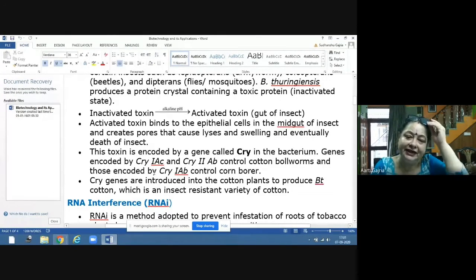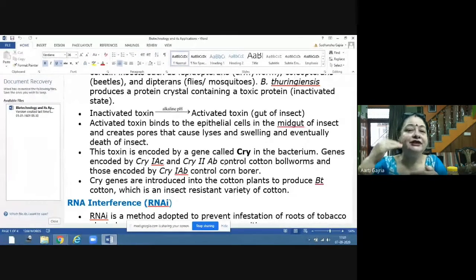Now this gene CRY, when you are writing the gene CRY, you have to write CRY and underline it, or you will find it written in italics in textbooks and reference books. And when this CRY gene is producing protein, CRY protein, then CRY protein means crystallized protein.